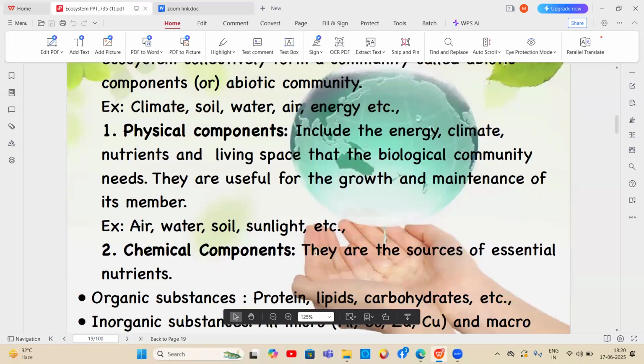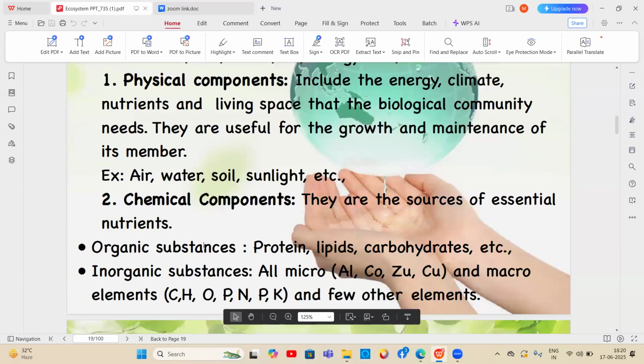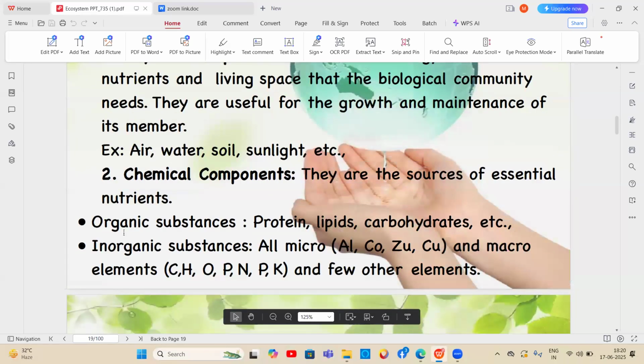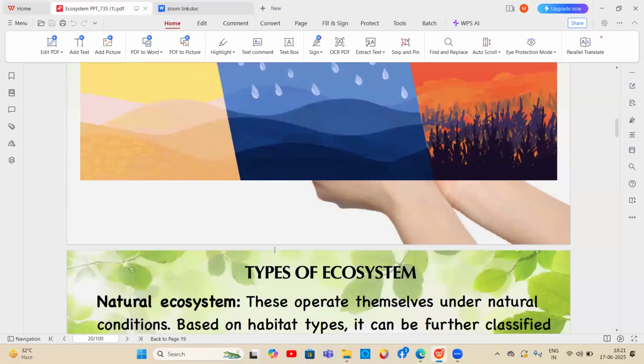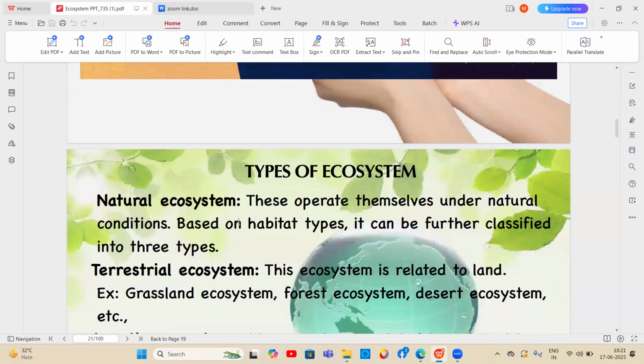Whereas the chemical components are the sources of essential nutrients. These chemical components are again classified into organic substances and inorganic substances. The organic substances are mainly proteins, lipids, carbohydrates, etc. And inorganic substances include all micro and macro elements and a few other elements. So these are the components of the ecosystem.